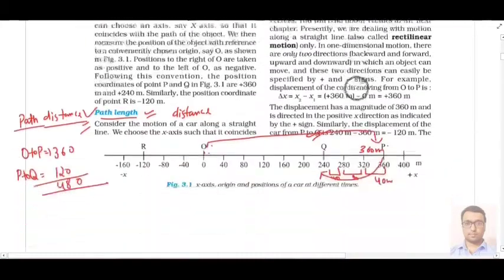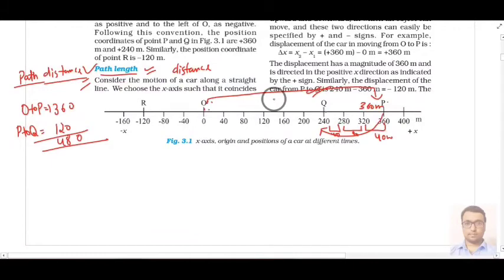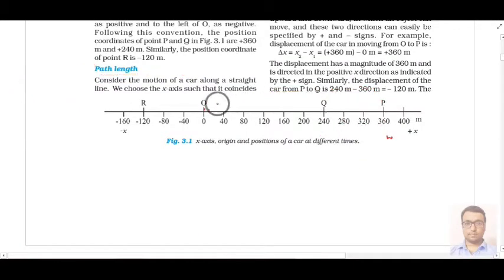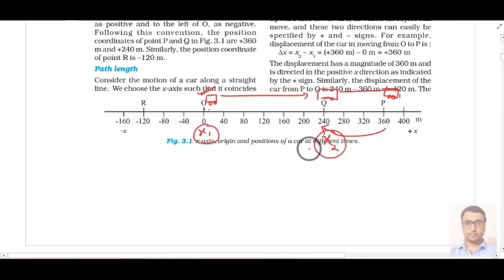Displacement. So in the same number line we will try to understand what displacement is. Suppose your vehicle goes from O to Q, then it goes from Q to P, then you take a U-turn and you come back from P to Q. So your initial position is x1, and final position is x2. However, your path length is 480 meter.